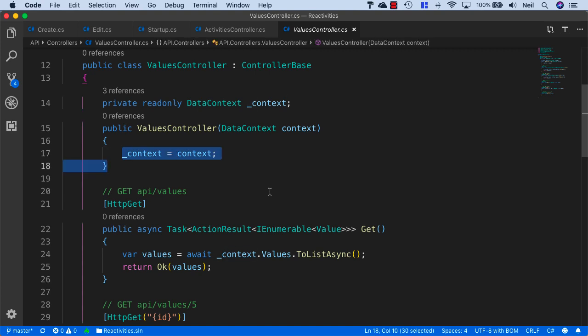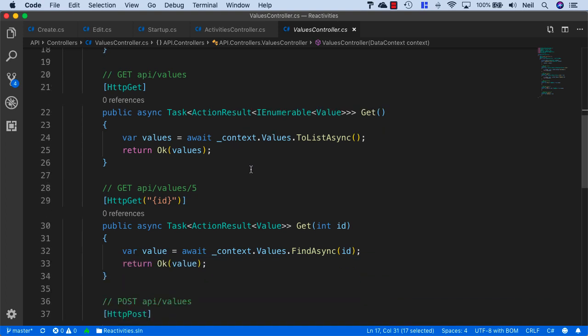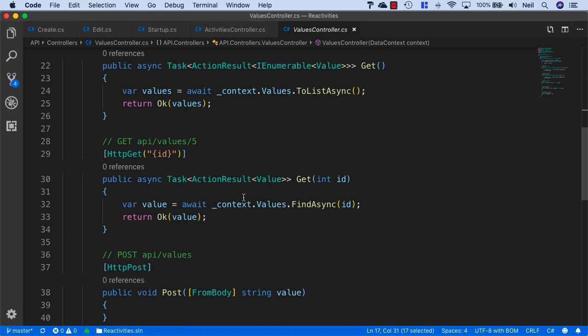And if we were using a different pattern, such as the repository pattern, we would go out to our repository and try and get a resource. That would send back either the resource or an error. And then inside our controller, we could say, well, if I don't have this,